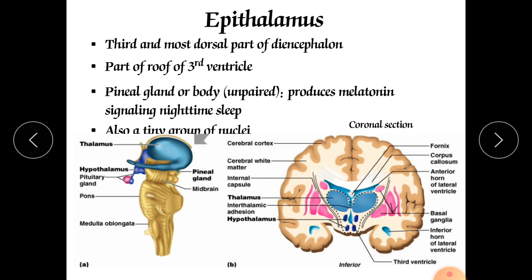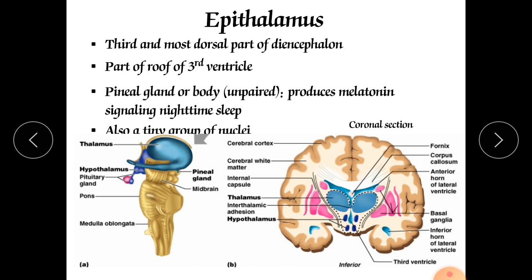The pineal gland is part of the endocrine system because it secretes the hormone melatonin. And what is melatonin? Melatonin is the hormone which is responsible for our sleep. It induces sleep. At daytime also, if the pineal gland secretes the hormone melatonin, that melatonin is responsible for inducing sleep.